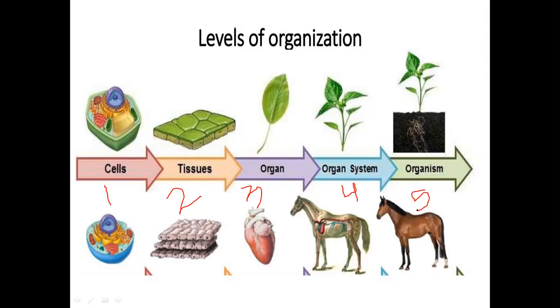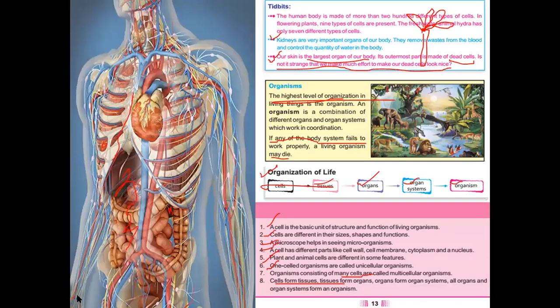Actually, every organ and organ system is coordinated with one another, like they perform the function with the help of one another. For example, if you are doing hard exercise, your breathing rate will be higher, so it means your heart is pumping more strongly to pump the blood to all of the body, because blood carries food and oxygen to all the muscles and all the parts of the body.